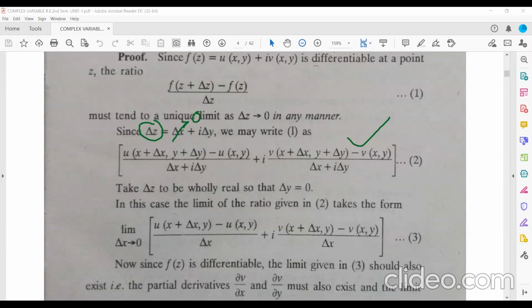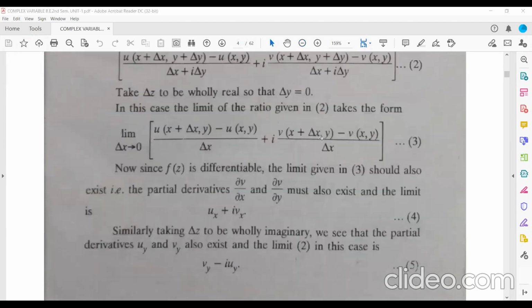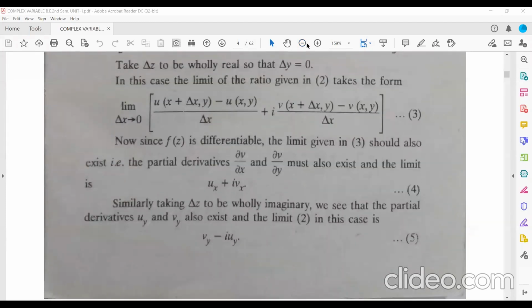And then if you proceed in a similar fashion, you will get another equation of this form. You try to find it out. Like here, you have got for this one this equation, ux plus ivx.